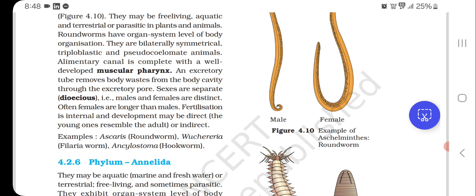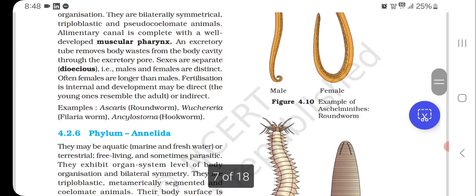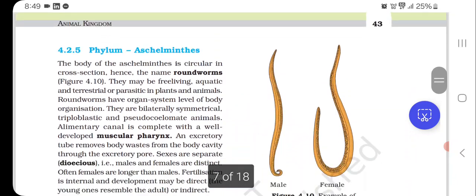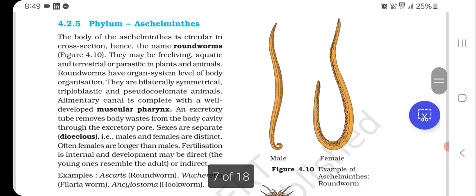The young ones resemble the adult, or indirect. Examples: Ascaris, roundworm, Wuchereria, filaria worm, and Ancylostoma, hookworm. Here is an example of Aschelminthes, roundworm, where the male and the female one is long.